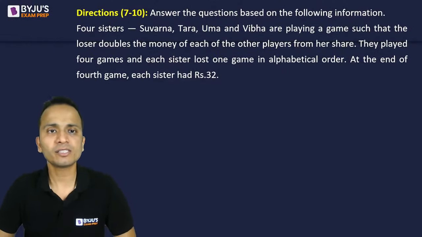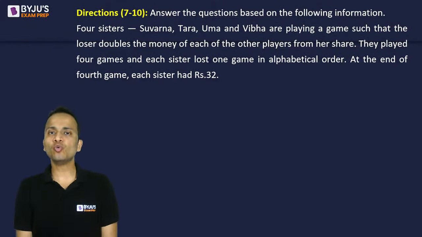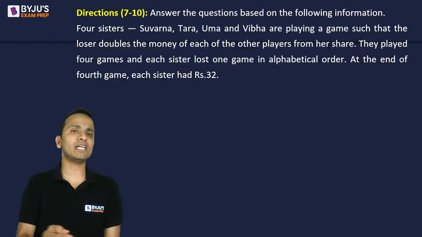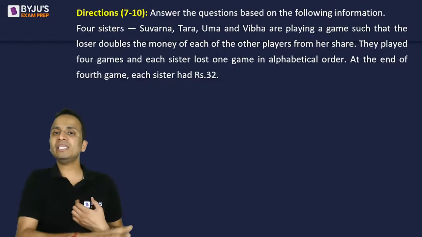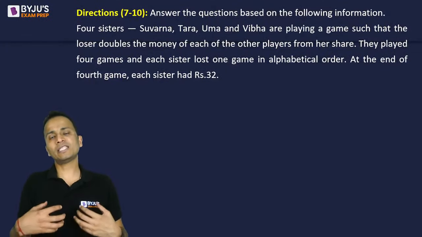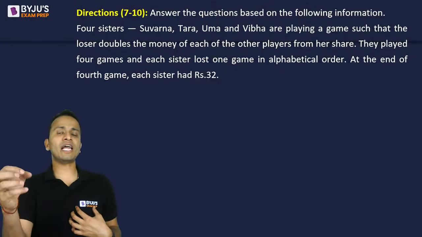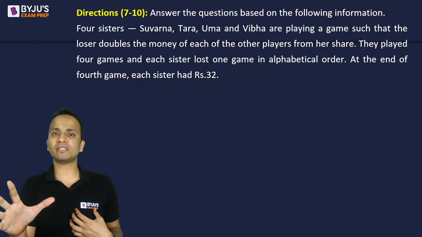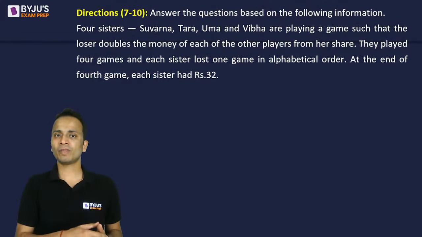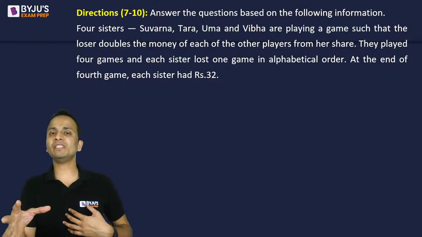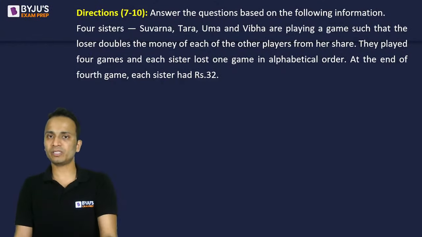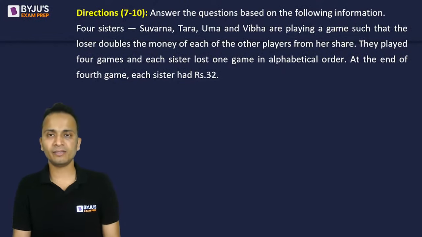So 4 sisters S, T, U and V are playing a game such that the loser doubles the money of each of the other players. So if I lose the game, I will double the money with every other player. So let's say I am the loser and you are the winner and you have 5 rupees at the beginning of the round. So if I have lost the game, I will double your money. That means I will give you another 5 rupees so that your money will become 10, right?